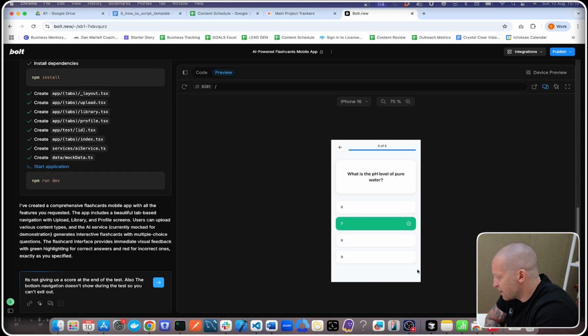The bottom navigation isn't here. So we want that so that the user can navigate out if they want. So there's a couple of issues here, right? We can see there's no bottom navigation at the bottom of the application. So I can't navigate out of this test whenever I want to. Maybe a really, really long test, 30, 40 questions, and halfway through I need to get out.